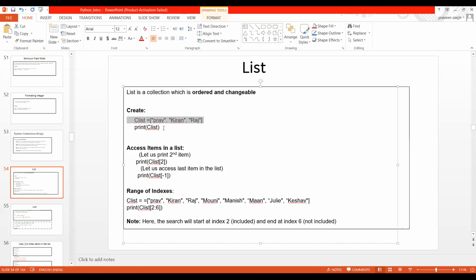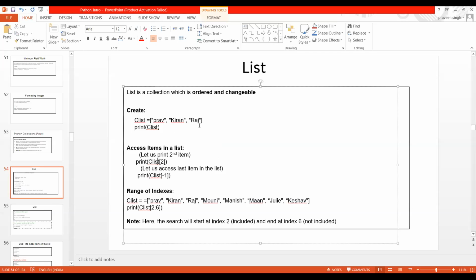Now, suppose you want to access some item from the list. How are we going to do it? We need to specify the index of the element we need to access. So how are you going to access that? You need to call the name of the list, which is nothing but C list, as I said. And then suppose you want to access the second element. So what is present in the second element?